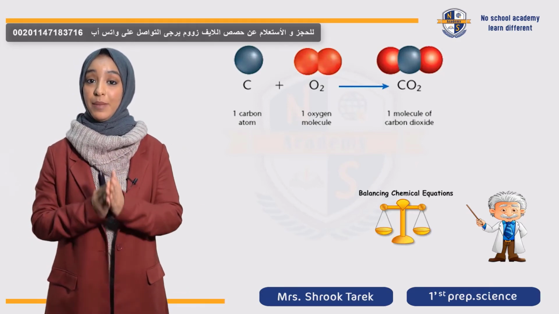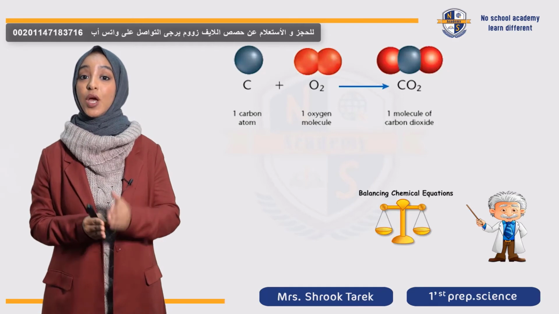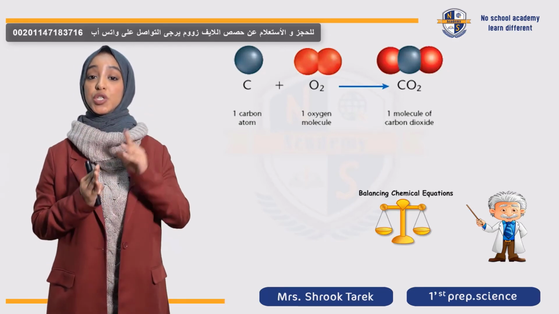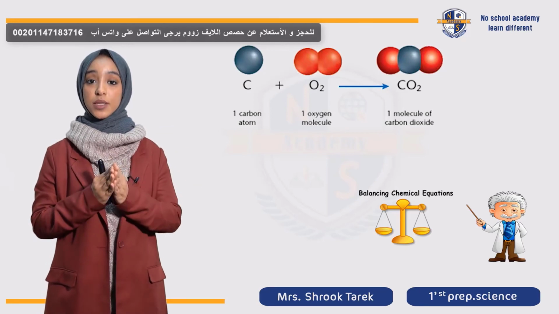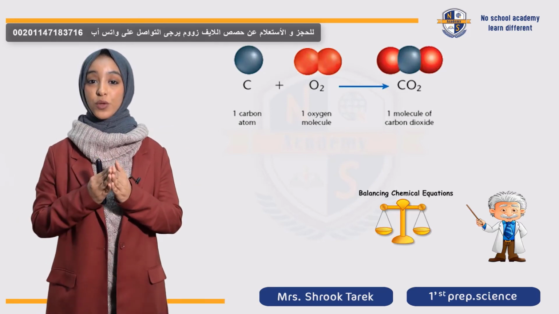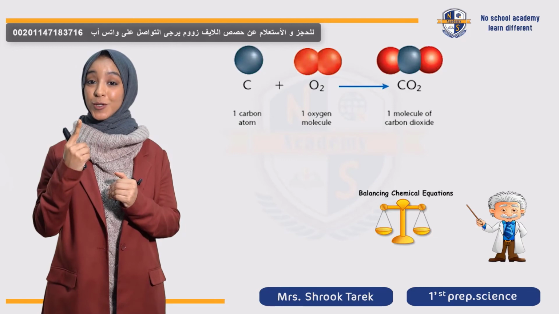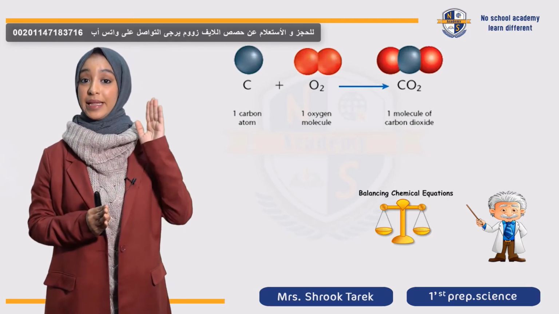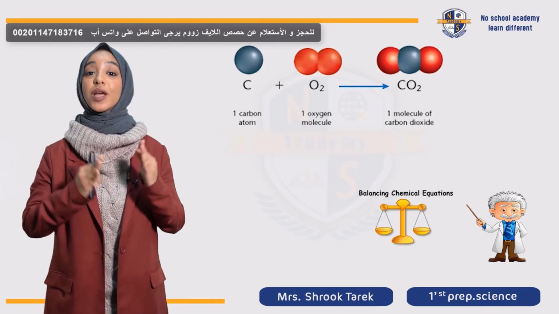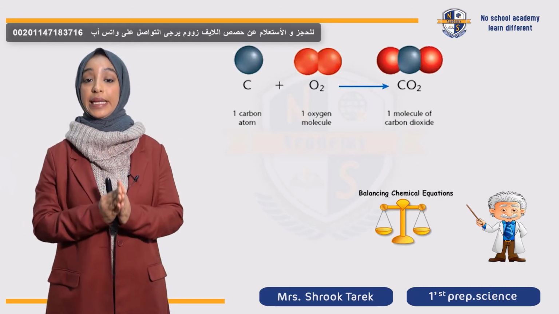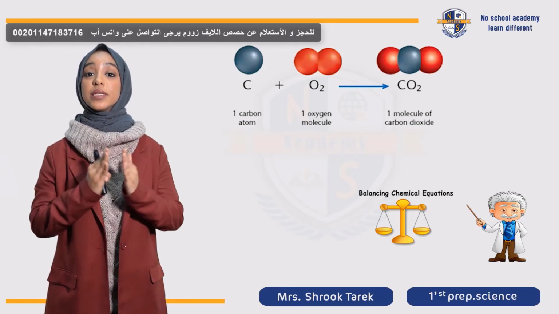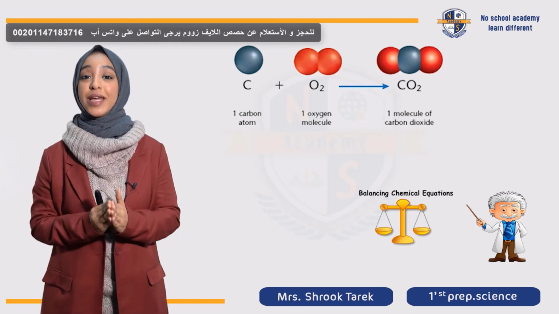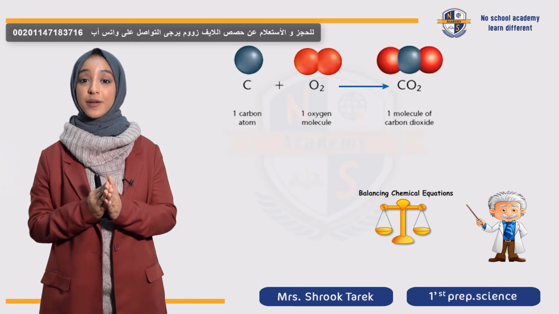طيب أنا فعلا لما جيت كتبتها لقيت إن أنا عندي 1 carbon and 2 oxygen atoms in the reactant side. What about the product? كمان في 1 carbon and 2 oxygen atoms. يبقى خلاص تاني حاجة اتأكدت منها إن فعلا the chemical equation is balanced. خلينا تالت حاجة calculate the grams in the reactant side and then we will calculate the grams in the product side.